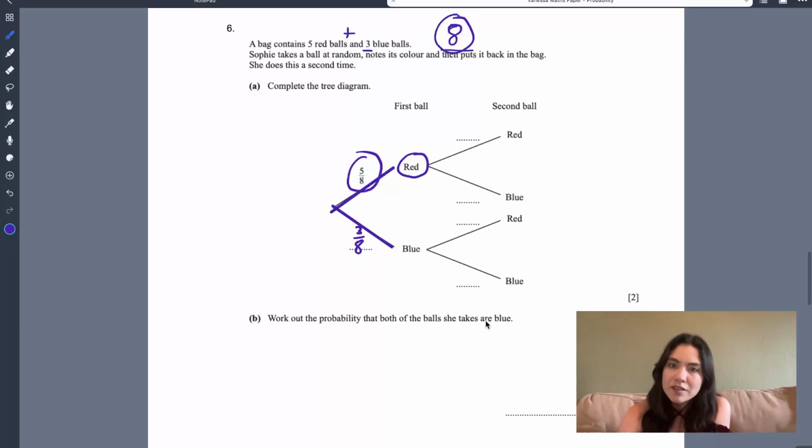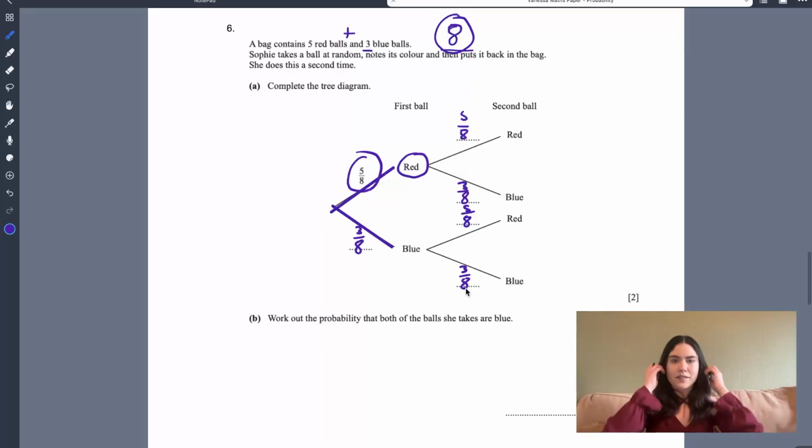Now, to fill in the rest of the diagram, because she puts the ball back in the bag, it's exactly the same. Because we haven't lost any balls. There's still 8 balls in the bag when she picks up the second ball. So we have 5 over 8 for red and 3 over 8 for blue. All right, so that's how you fill out a tree. You're basically just linking the correct probability to the correct branch.